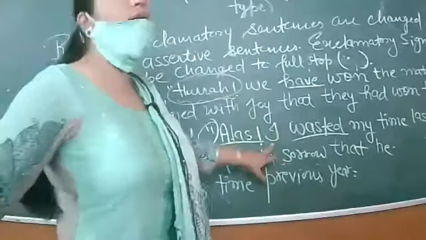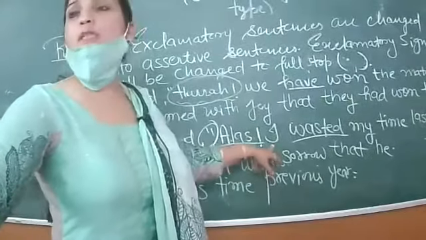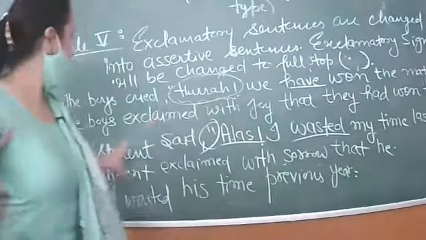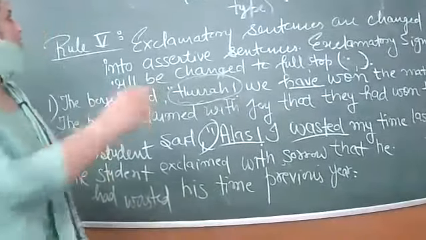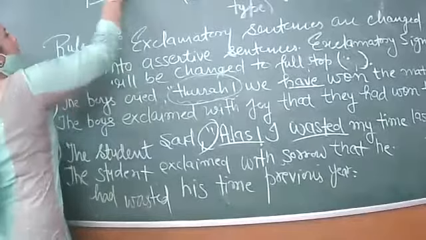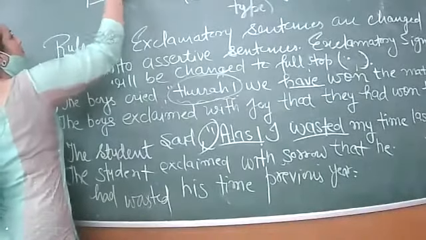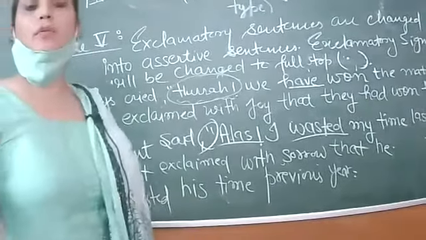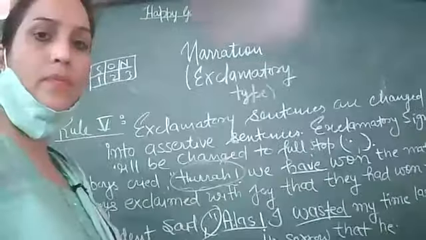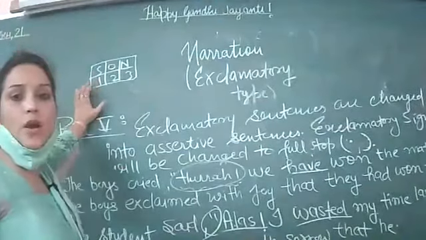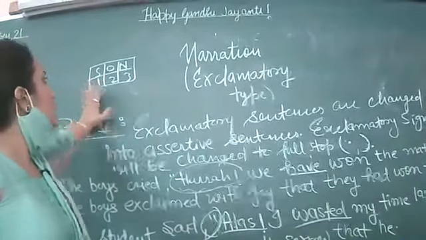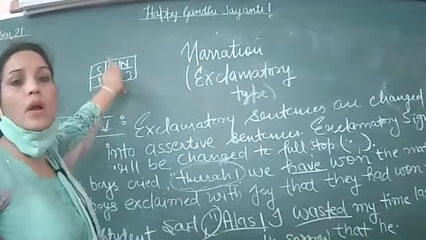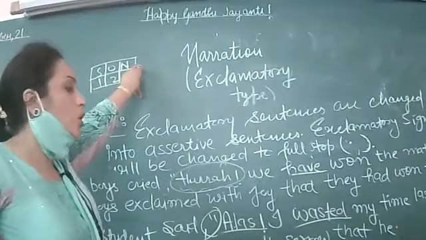So I is the first person. First person changes according to this rule. I have discussed with you or not? SON. First person changes according to subject, second person according to object, third person no change.